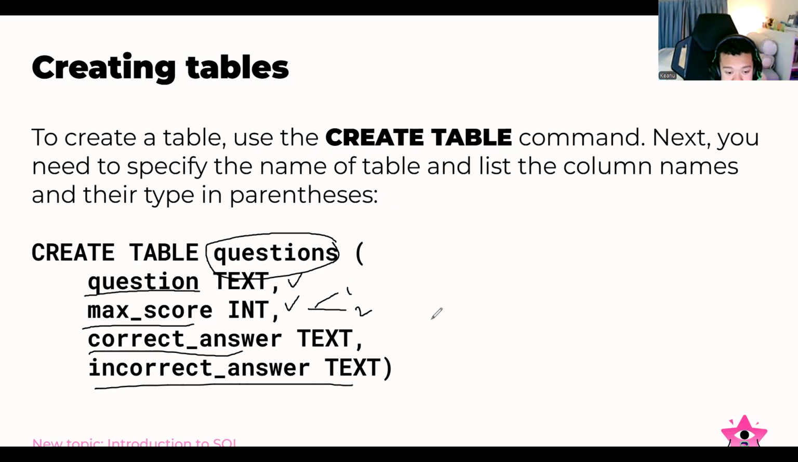So how many columns have we created by using this command? One, two, four. Yes, we've created four columns with different data types. We have the integer for max score, because it will be a number. And then, what's the table name that we've created with this?